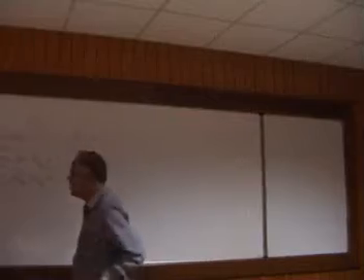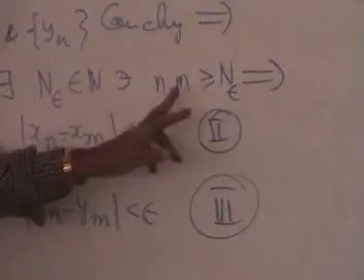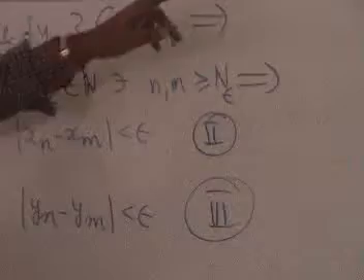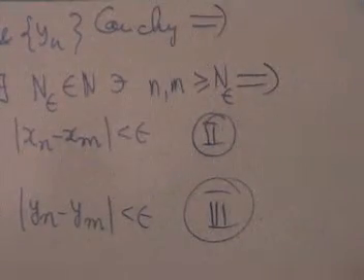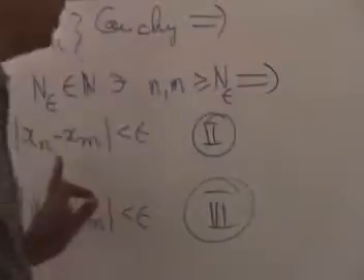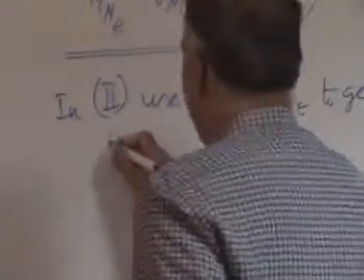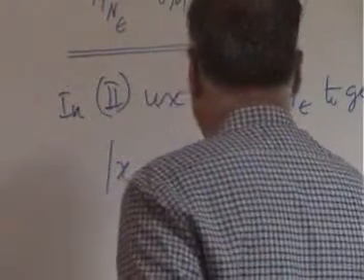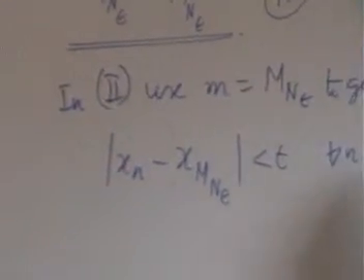Right. Now let's go back to 3. In 2 I can substitute for capital M epsilon. Why? Whenever I put M greater than or equal to N epsilon, it works. My M epsilon is greater than or equal to N epsilon. So I can substitute M epsilon in this. So in 2, use m equal to M epsilon to get mod x_n minus x_M_epsilon is less than epsilon for every n greater than N epsilon.